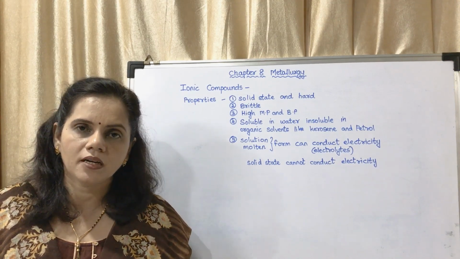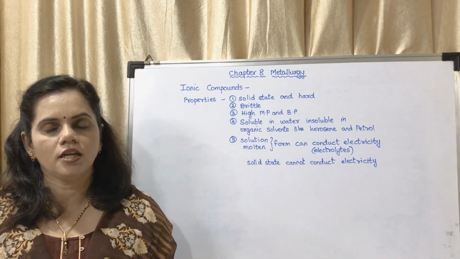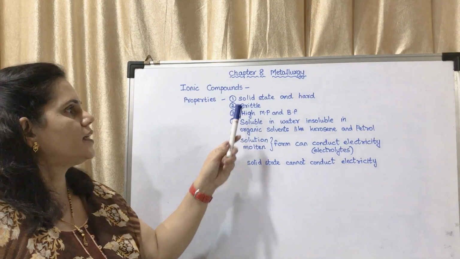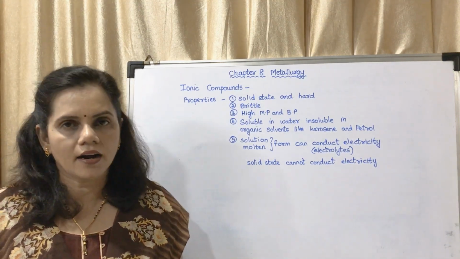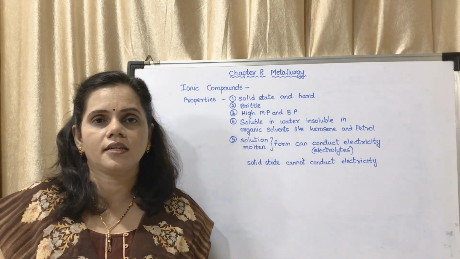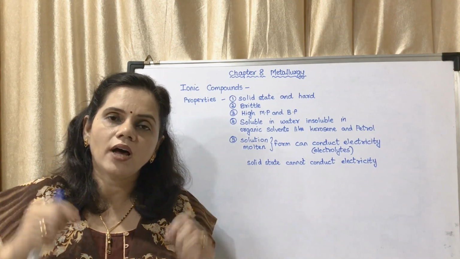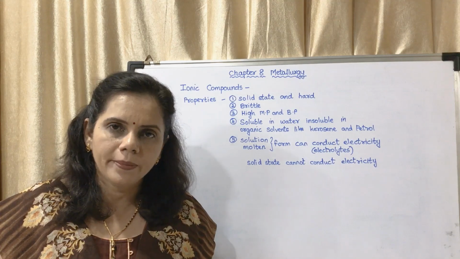Now we may move on to the next topic, that is general properties of ionic compounds. This is a 3-mark question, very important question, frequently asked question. Now we'll see what are the properties of ionic compounds. First, they generally occur in solid state and they are hard. Now hard means it is not so hard that it cannot be broken by hammering. If you hammer it, it can be powdered, it can be broken into pieces.